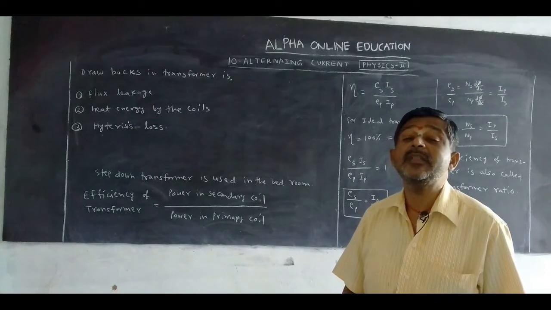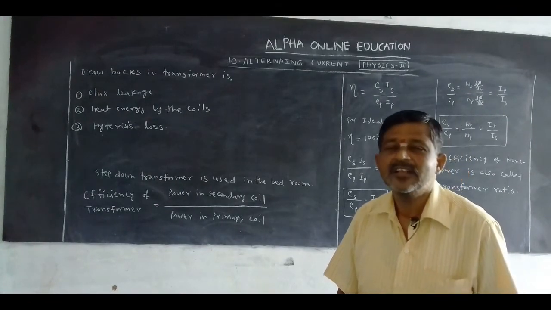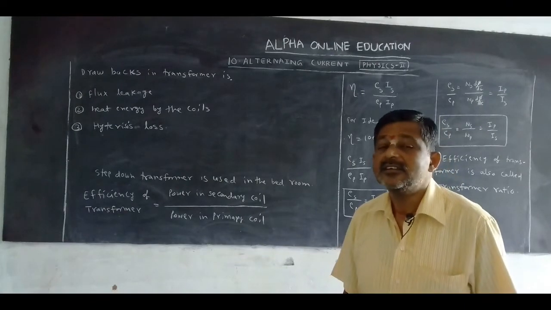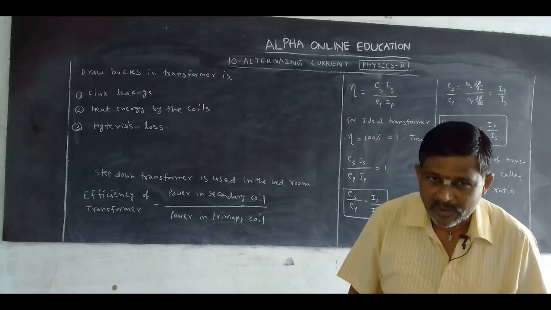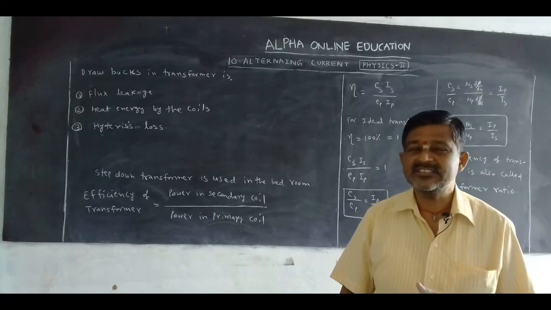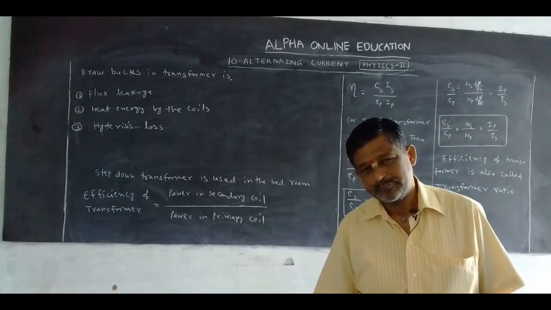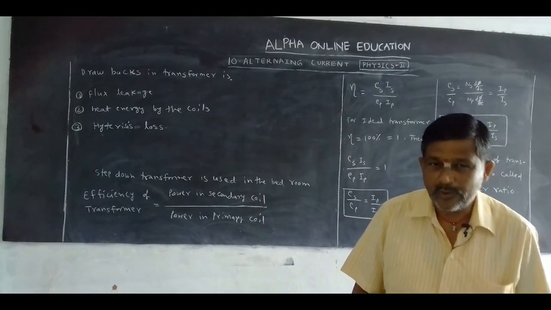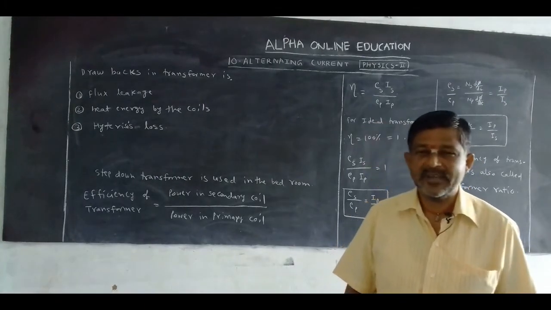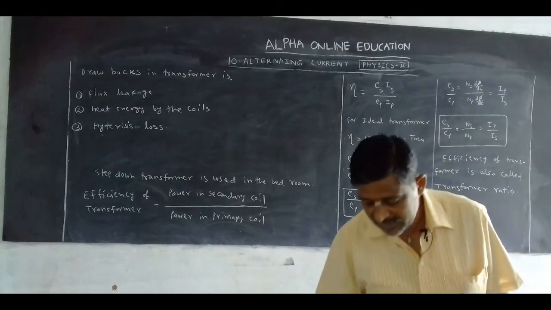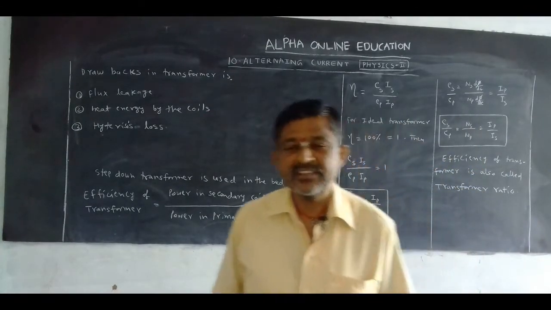How can we minimize these drawbacks? These drawbacks are minimized by taking oil in it, called transformer oil, and by changing the shape of the core. By changing the shape of the core and filling the oil in the gap, these drawbacks are minimized. Okay, this is about the drawbacks of the transformer.